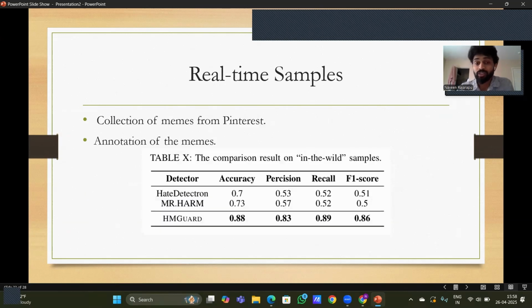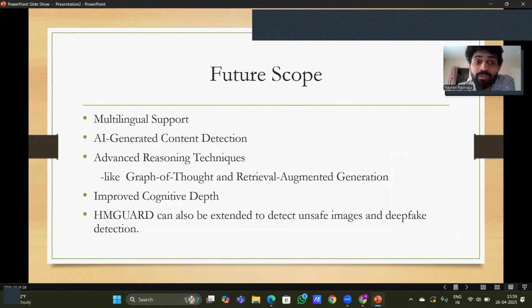So till now, we analyzed the results and the achievements of HMGuard. It achieved 92% accuracy on the RMIM dataset and 88% accuracy on the FHM dataset, and also 88% accuracy in real-time testing. Now, what is the future scope? Is every problem solved? No, because HMGuard is trained on two datasets which are in English, so it is limited to the English language. But there are so many memes in multiple languages, so there is still a need for multi-language support.